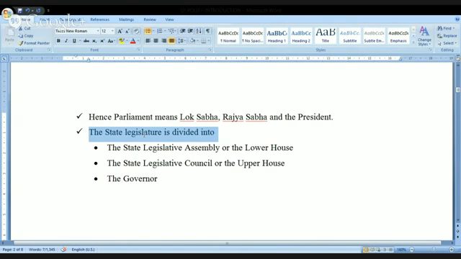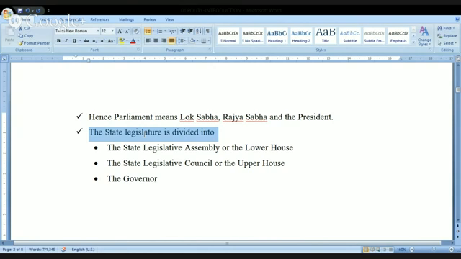Central legislature means Lok Sabha, Rajya Sabha, and the President. In the absence of Lok Sabha, or Rajya Sabha, or the President, I cannot use the term parliament. In a similar manner, at the state level we also have something called the state legislature. It is divided into the state legislative assembly, or the lower house.